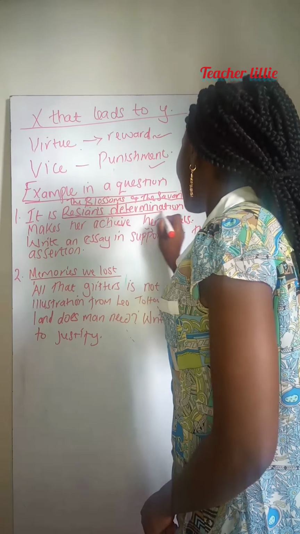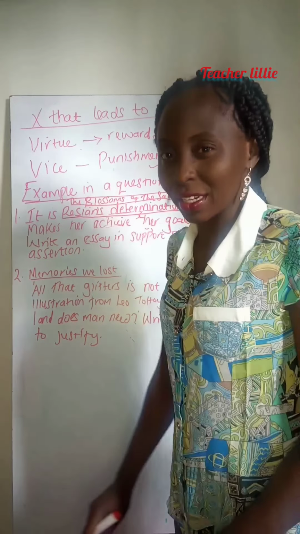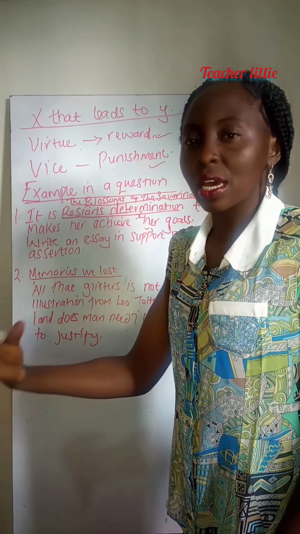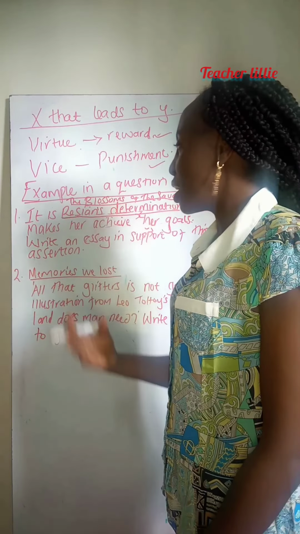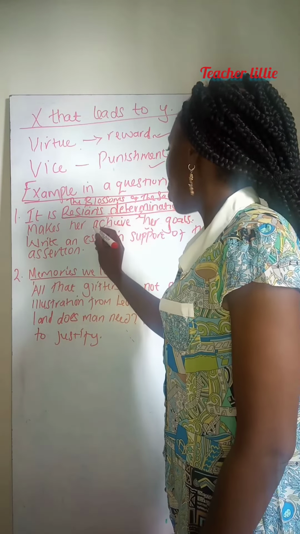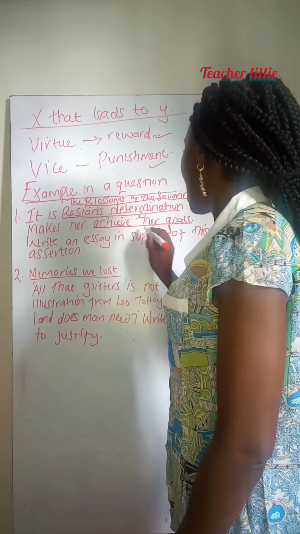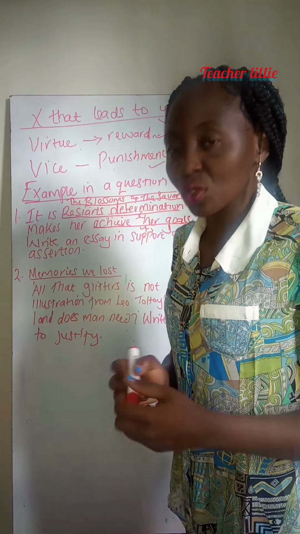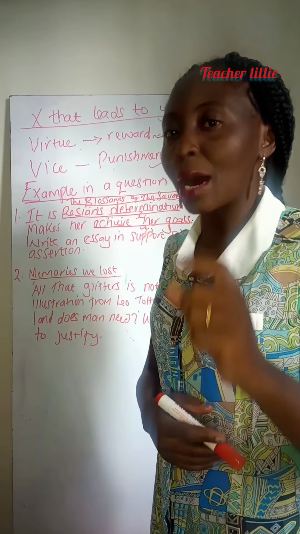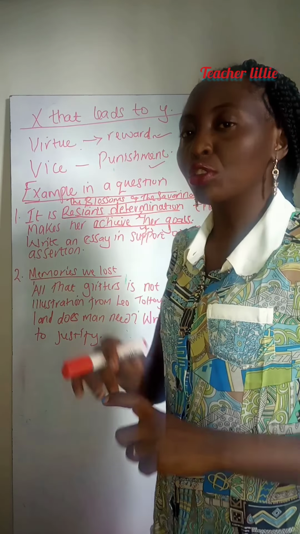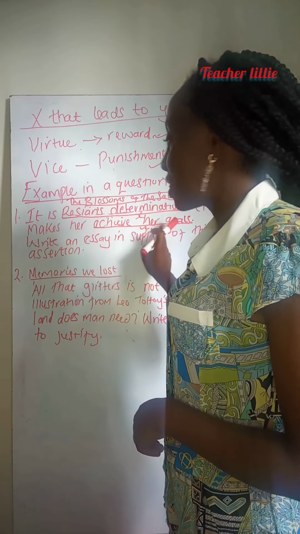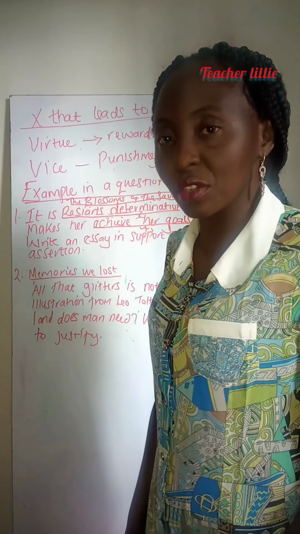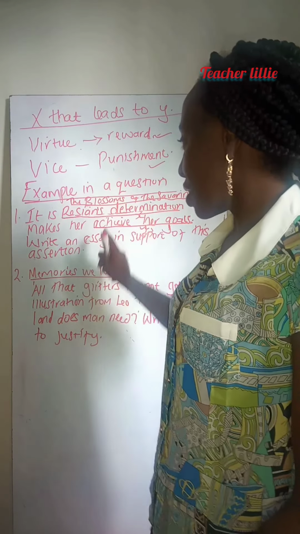So Rezian's determination is our X part. So she is determined. So when she is determined, is she able to achieve her goals? So achieving her goals is what? Our Y part. So every paragraph you explain about a determination, you should also show the achievement that she achieves as a character. That is it.